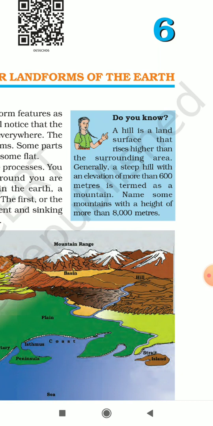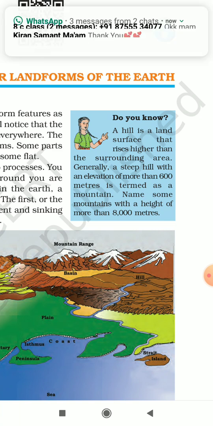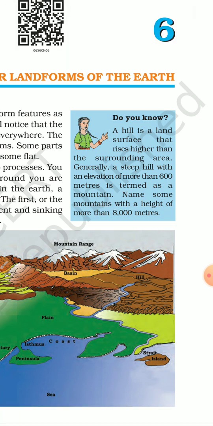Now, do you know a hill is a land surface that rises higher than the surrounding area. So basically, the height of the hill is higher than the nearby area. Generally, a steep hill with an elevation of more than 600 meters is termed a mountain. So basically, if the height rises more than 600 meters, it is called a mountain. We know that there are many mountains with a height of more than 8,000 meters. Like in the previous chapter, we studied how the height of Mount Everest is 8,848 meters.